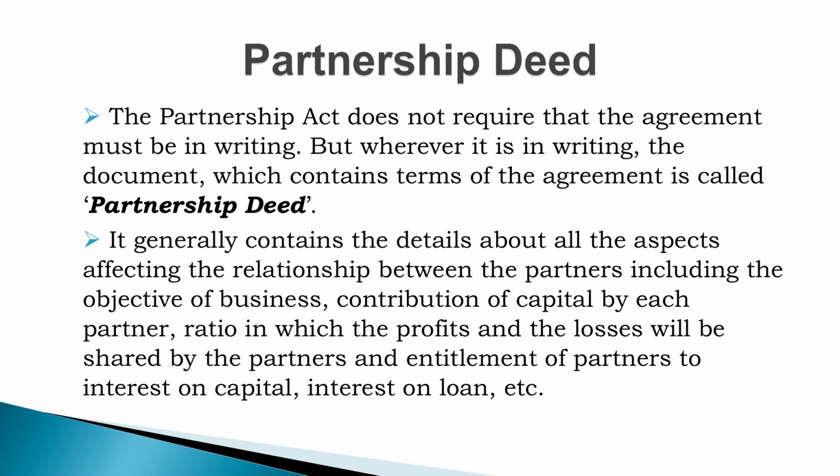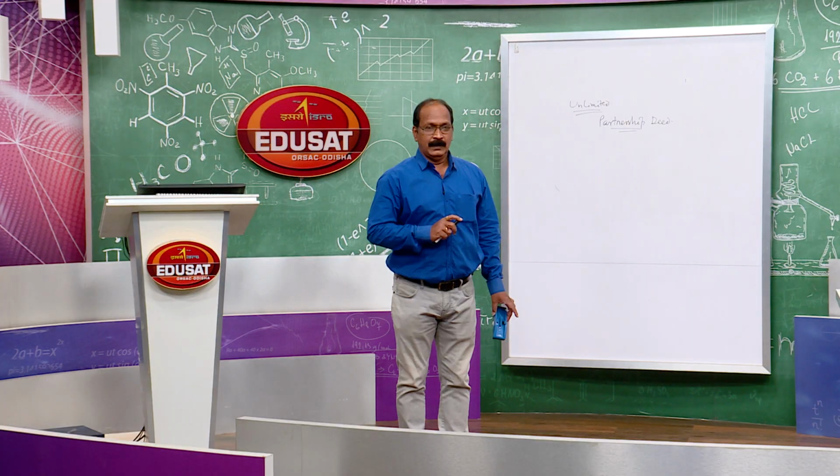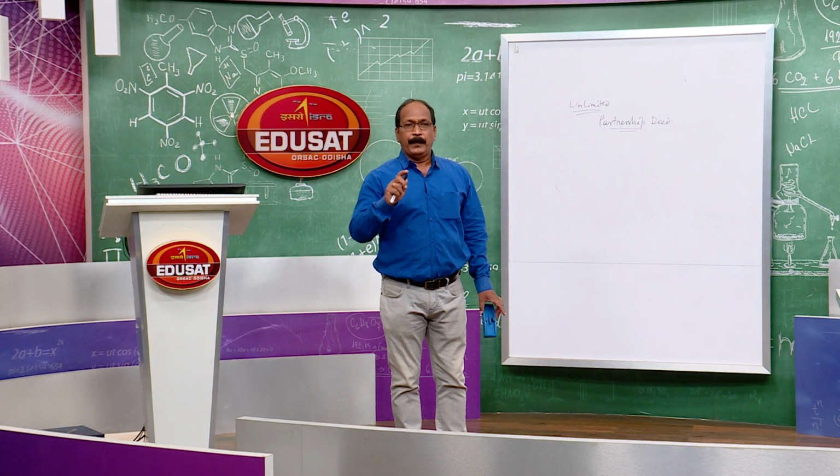It generally contains the details of all the aspects affecting the relationship between the partners, including the objective of the business, contribution of capital by each partner, the ratio in which the profits and losses will be shared by the partners, and entitlements of partners to interest on capital, interest on drawings, interest on loan, etc. So, this is the partnership deed.